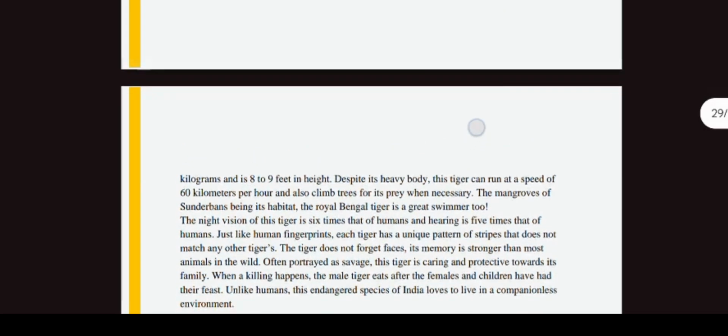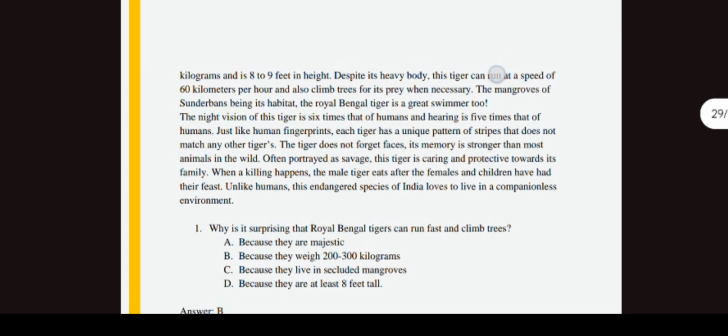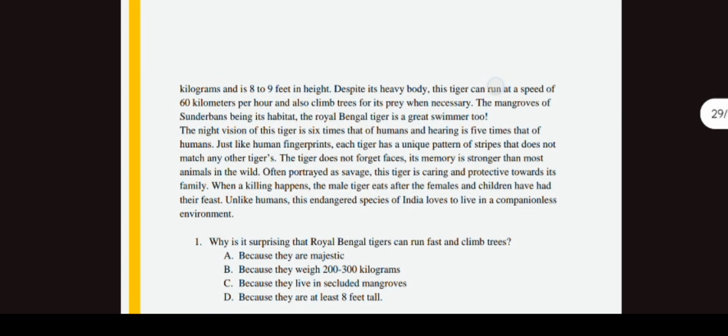Despite its heavy body, the tiger can run at a speed of 60 kilometers per hour and also climb trees for prey when necessary. The mangroves of the Sundarbans are its habitat. The Royal Bengal tiger is a great swimmer too.